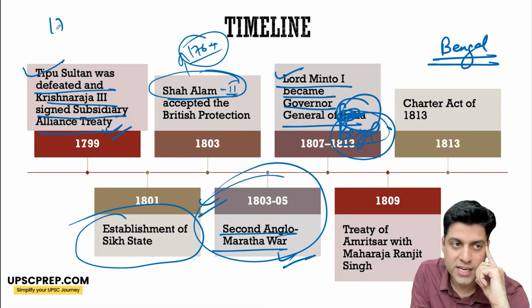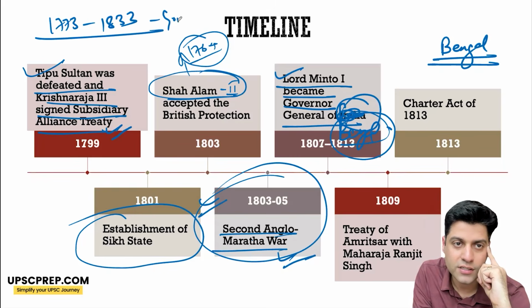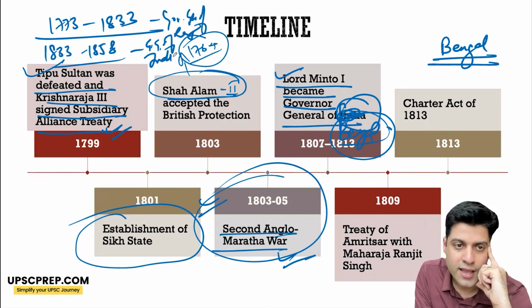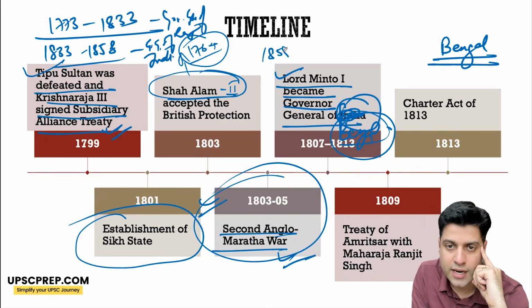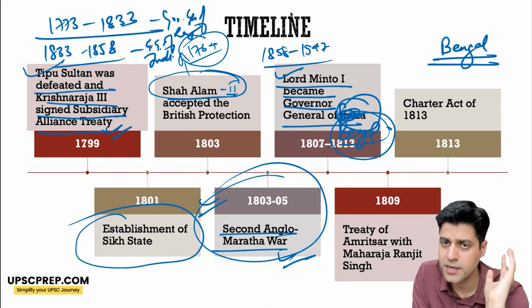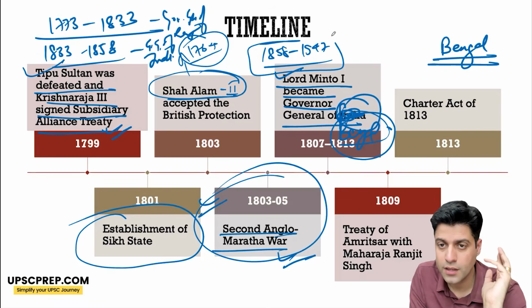So 1773 to 1833 is the period when we had Governor General of Bengal. 1833 to 1858 is when you have Governor General of India. And then 1858 to basically 1947, I'll talk about that separately, you had Governor General of India become Viceroy.